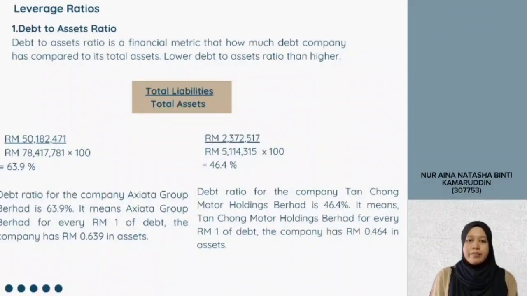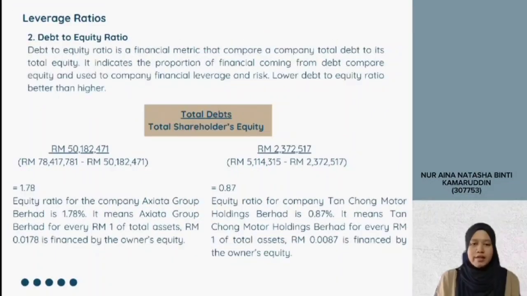Debt ratio for the company Axiata Group Berhad is 63.9%. It means for every RM1 of debt, the company has RM0.639 in assets. Debt ratio for the company Tan Chong Motor Holdings Berhad is 46.4%. It means for every RM1 of debt, the company has RM0.464 in assets.